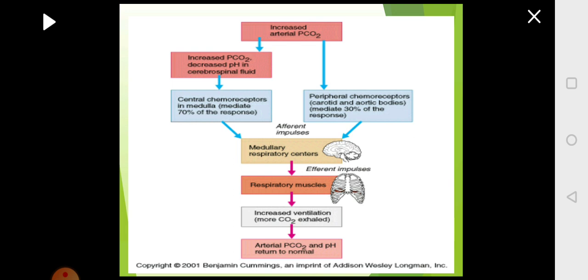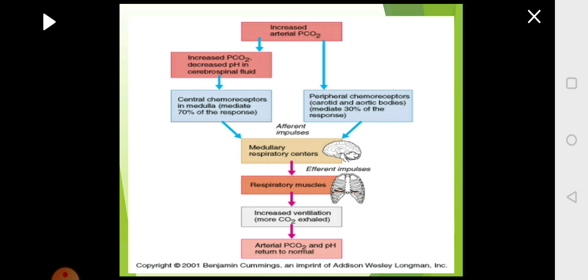That in turn will send messages to the respiratory muscle. The respiratory muscles in turn will bring about increased ventilation, that is increasing the rate of respiration, that is increasing the rate of exchange of gases, so that more oxygen is taken in and more carbon dioxide is exhaled or expelled out. Because of that, the pressure of carbon dioxide will return back to normal.